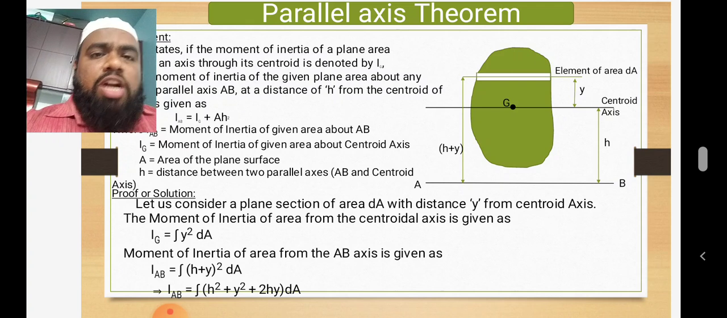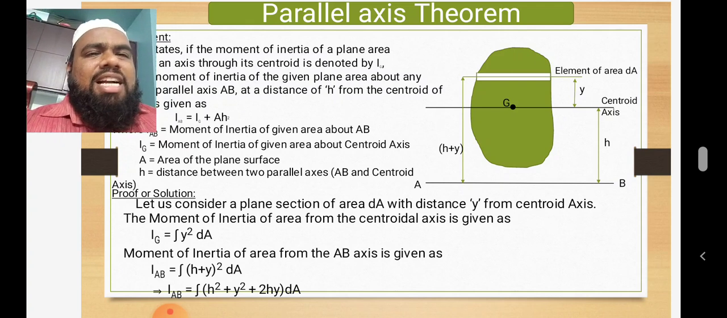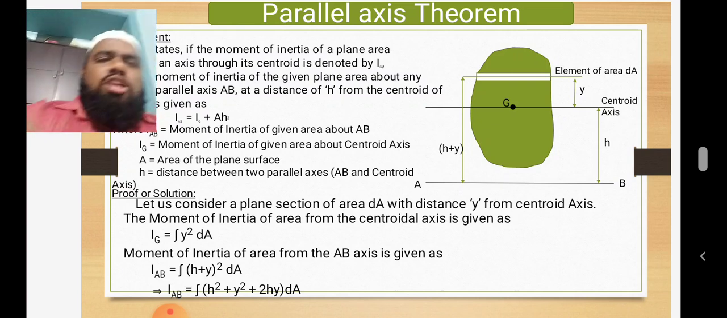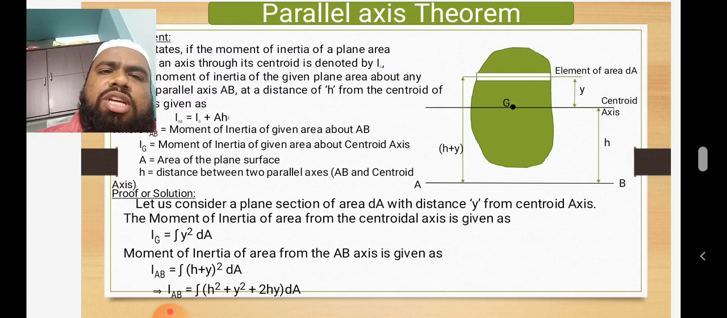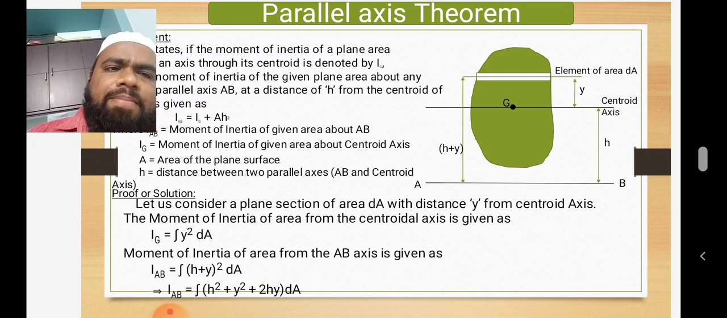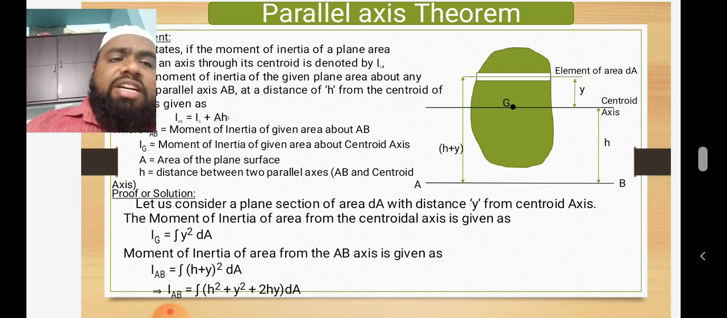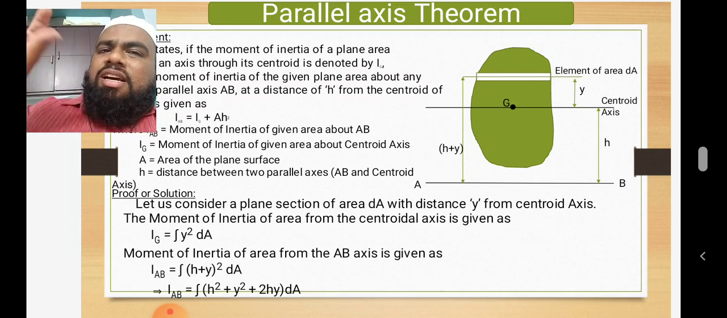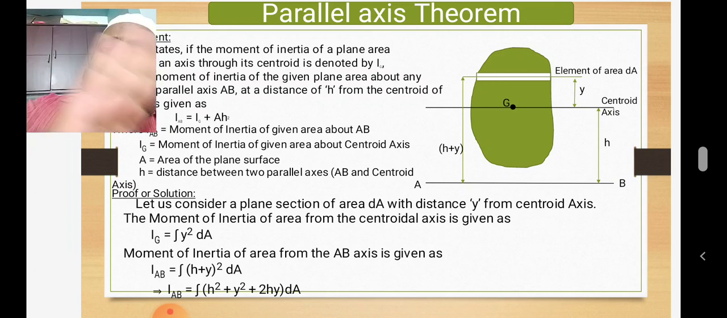So what we'll do is consider a small part from the total area, find the moment of inertia for that small area, and then integrate it from the lower limit to the upper limit. Clear? In the solution, let us consider a plane section of area dA, which is at a distance y from the centroidal axis. That small area dA is at distance y from the centroidal axis G.